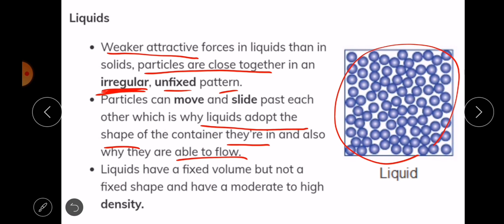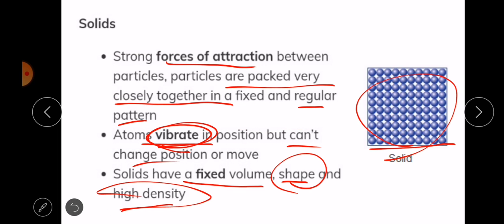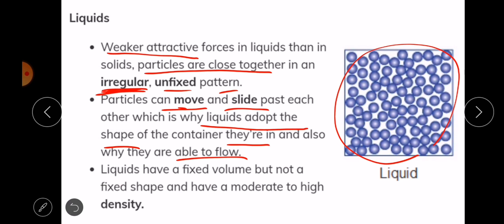So particles can move, that's first of all, and also they can slide over each other. Remember, in solids we said particles can only vibrate, but now in liquids we say they move and can pass over each other. They can slide over the other particles. So this gives the liquid the property of taking the shape of the container, and also enables liquids to flow. Solids cannot flow because their particles cannot move, they only vibrate in a fixed position.